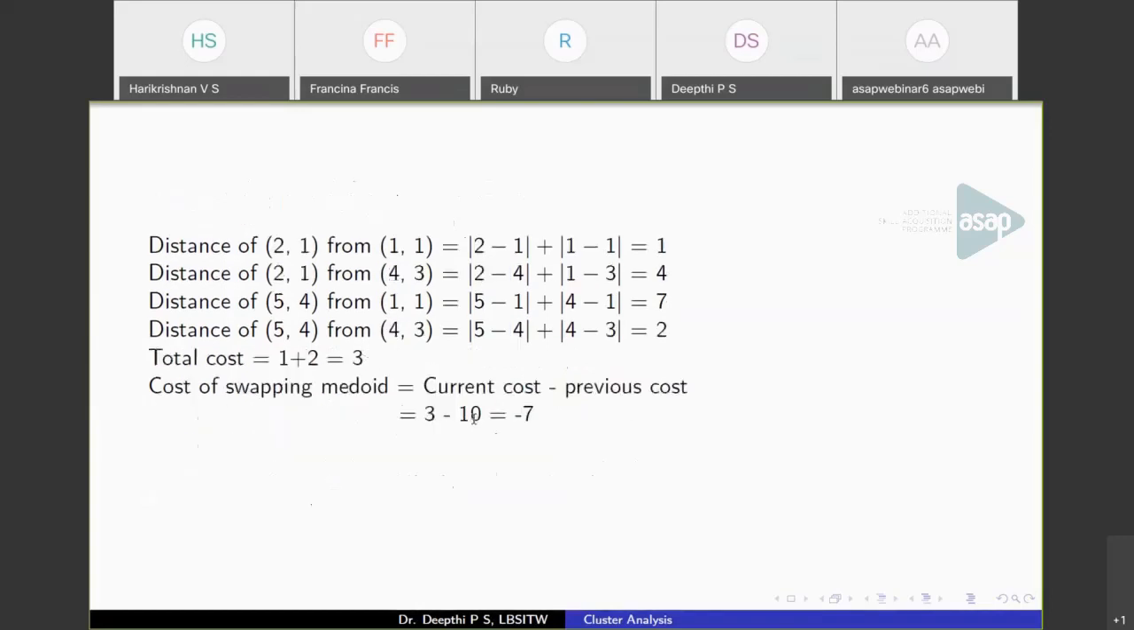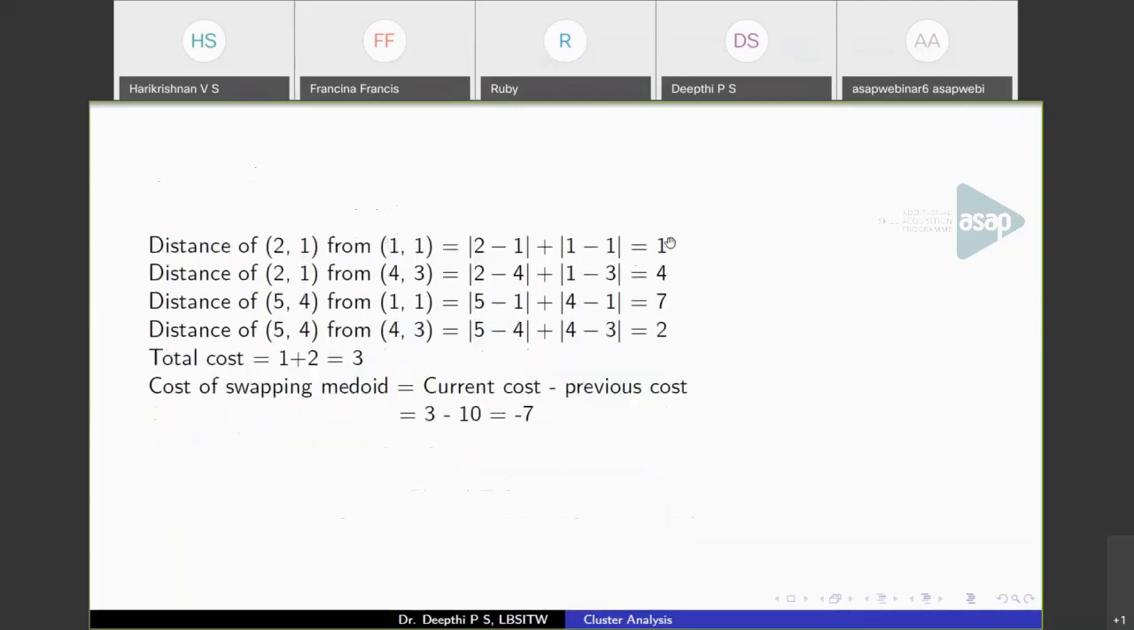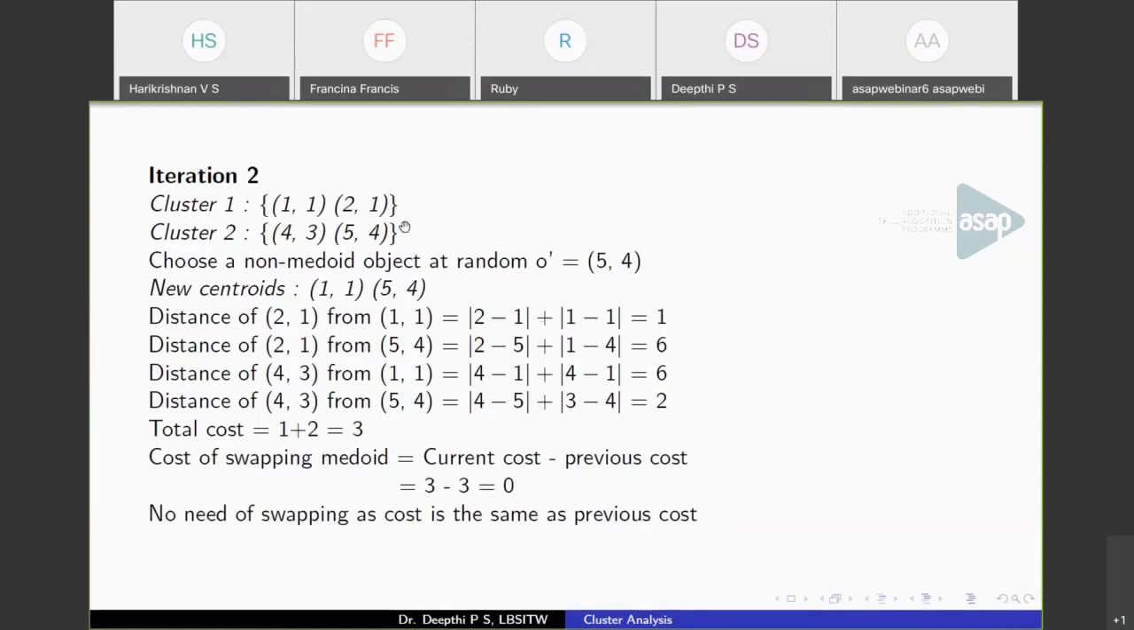While partitioning, 1, 1 and 4, 3 can be the next centroids. So cluster 1 will have 1, 1 and 2, 1, and 4, 3 and 5, 4 in cluster 2. That is what you got from here. 2, 1 is close to 1, 1 and 5, 4 is close to 4, 3. So in iteration 2, you will get a partition like this. So this is the partition you got by 1, 1 and 4, 3 as centroids.